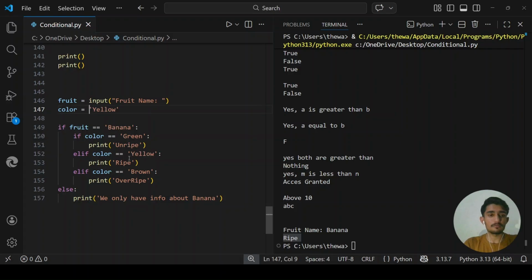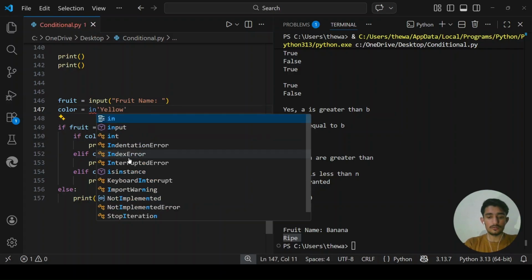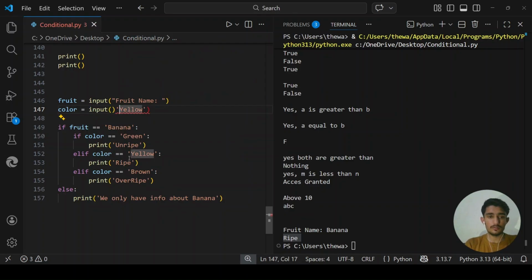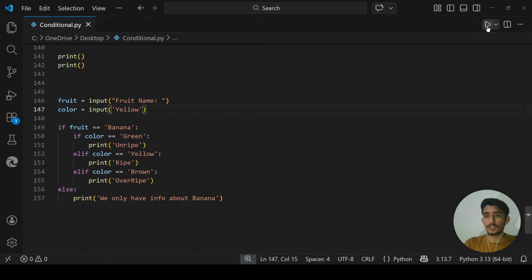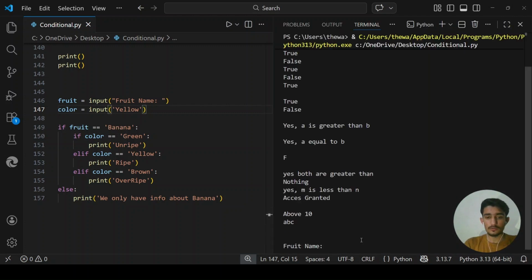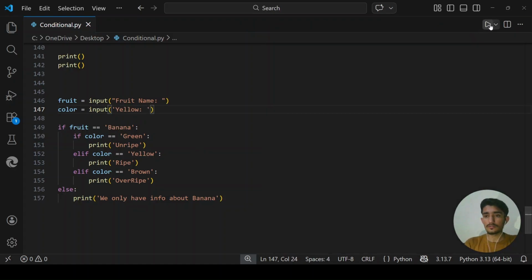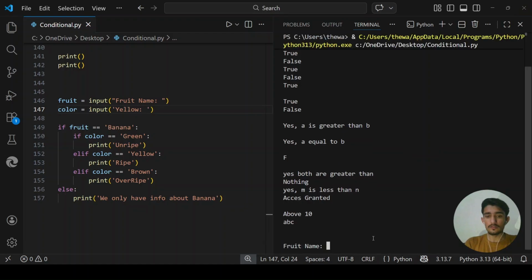I can also give input about color, so I will say input. Now the user has to define what the fruit name is, which is banana, and the user also has to define what the color is.